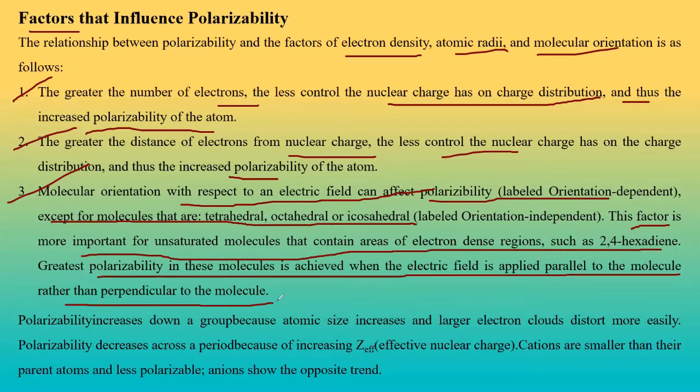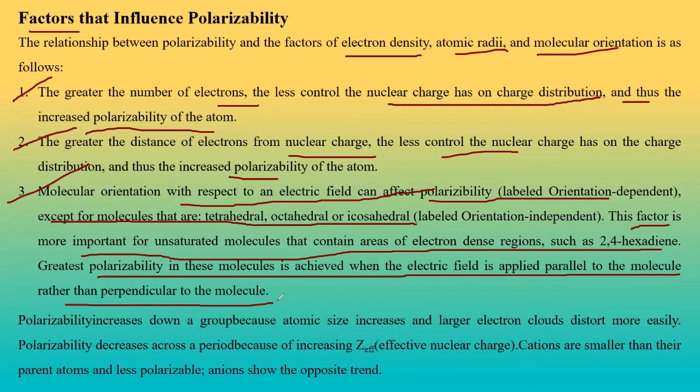Now, this is the third point, which is also very important to us. Why is it important? Because how the molecule has oriented itself is very important for polarizability. Now, the question arises how we are going to know it. See, there are certain molecules which have a permanent structure, just like tetrahedral, octahedral and all. But there are other molecules which can change their conformation, right? Newman, Sawhorse projections, people have studied actually. Cis trans, right? Now, if the conformation is changed, then what will happen?